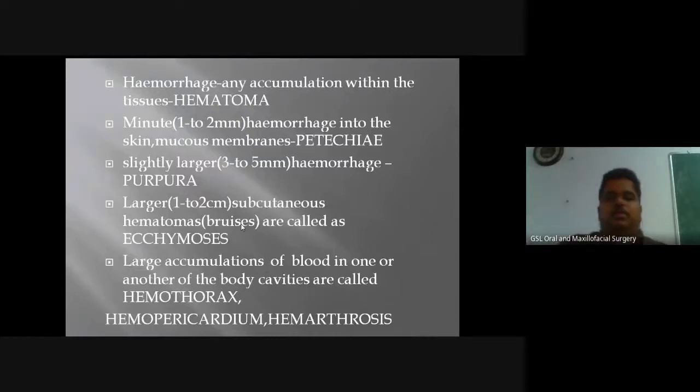There is another term called petechiae. This is very familiar to you. You have learned about blood disorders in your pathology as well as in your physiology. These are minute, about 1 to 2 mm hemorrhages into the skin or mucous membrane. You will see minute red spots of 1 to 2 mm in size. There are multiple, widespread hemorrhagic spots, of size 1